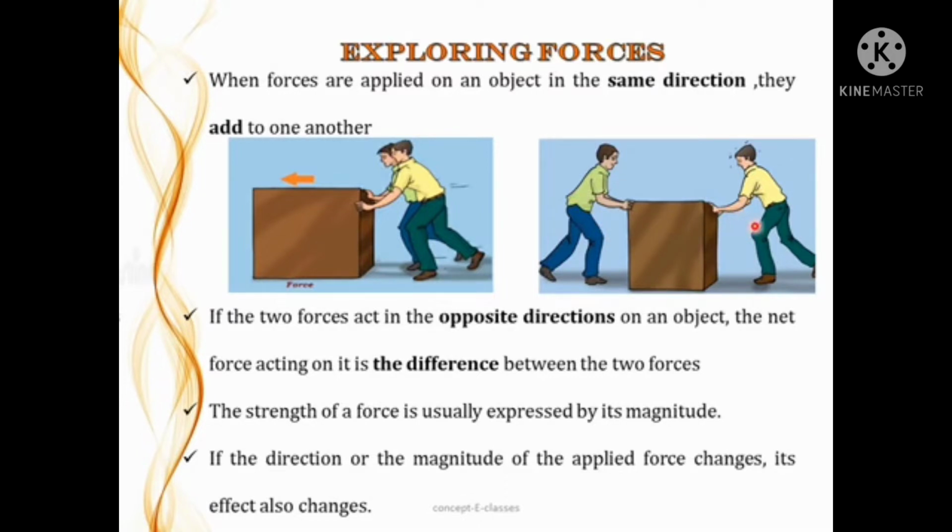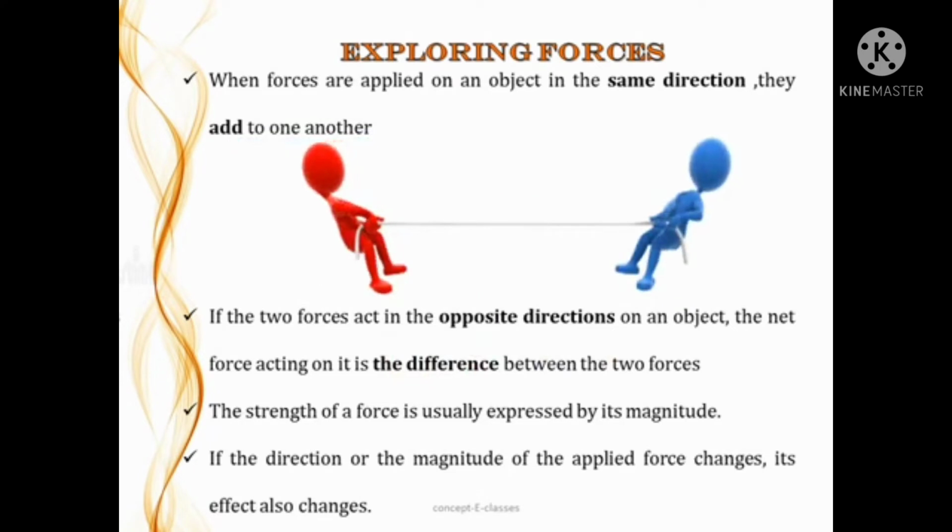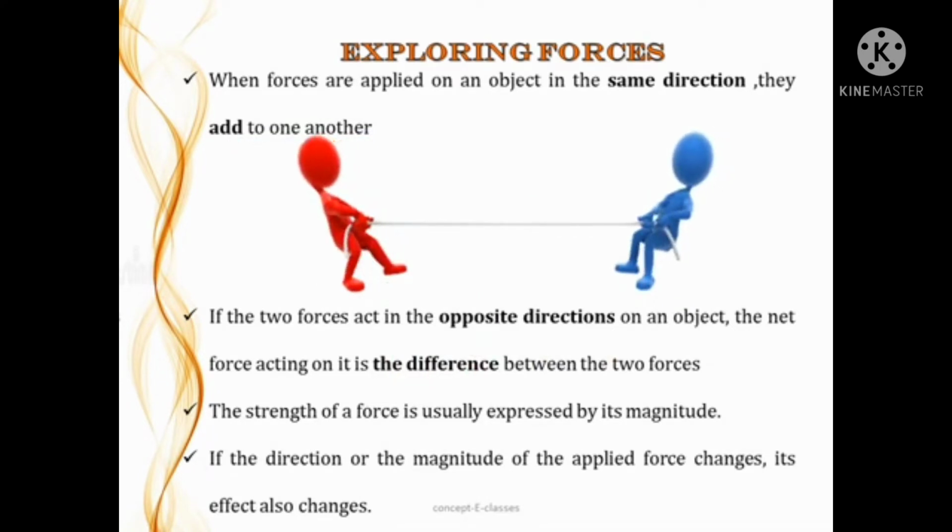If the direction or the magnitude of the applied force changes, its effect also changes.